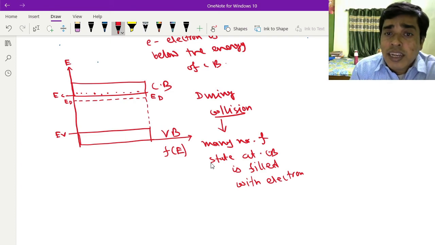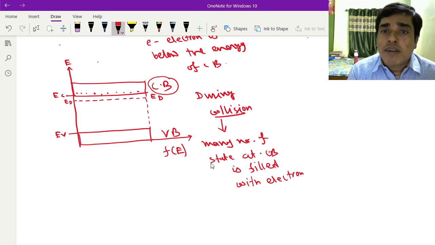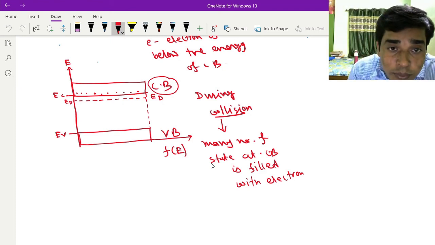So here you see that the maximum energy states at the conduction band are filled, and the Fermi-Dirac function gives the probability of finding electrons. So in this state of the conduction band, all the energy levels are filled. That's why the Fermi level moves to the